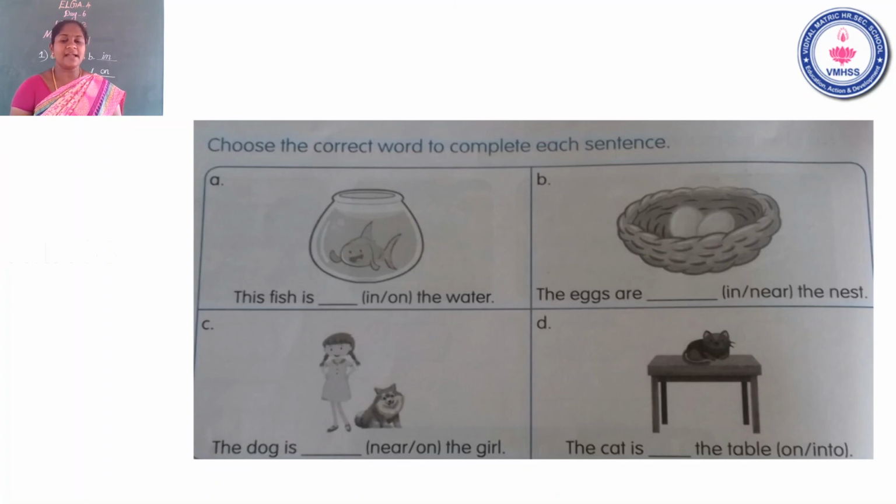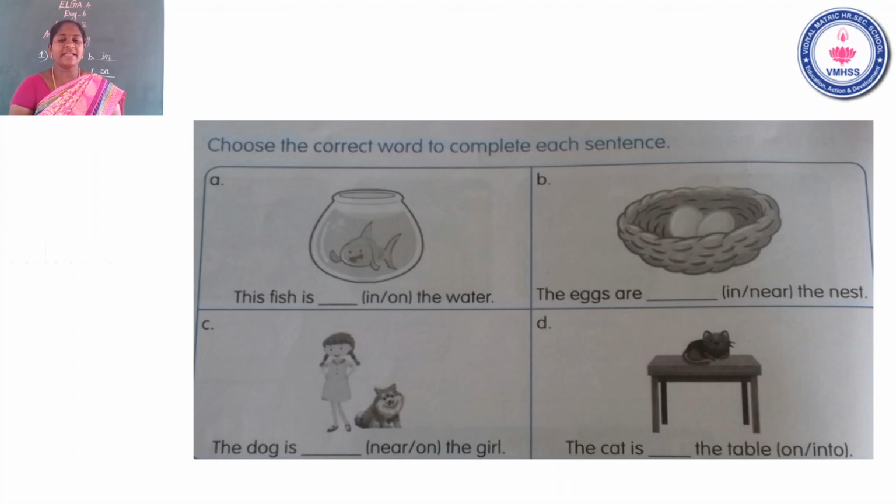One is in, another answer is near. Which one is the correct answer, children? The eggs are in the nest or near the nest. Very good. Awesome. The eggs are in the nest. Very good. Next. Question number 1C.